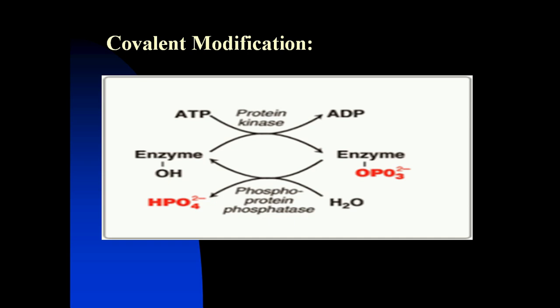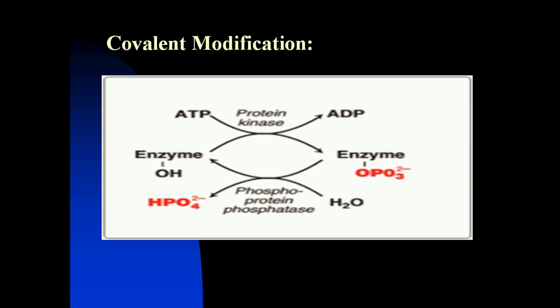Protein kinases donate a phosphate group from ATP to either serine, threonine, or tyrosine residues of the enzyme to make the enzyme phosphorylated. Another family of proteins called phosphoprotein phosphatases removes the phosphate group after addition of water to make the enzyme dephosphorylated.